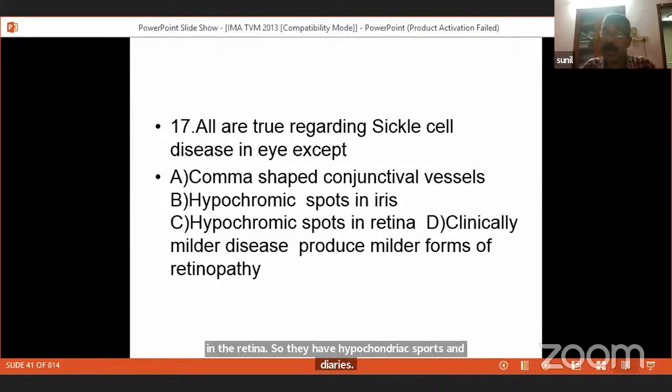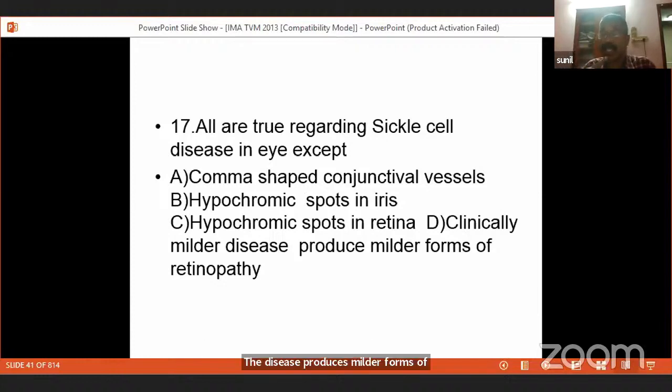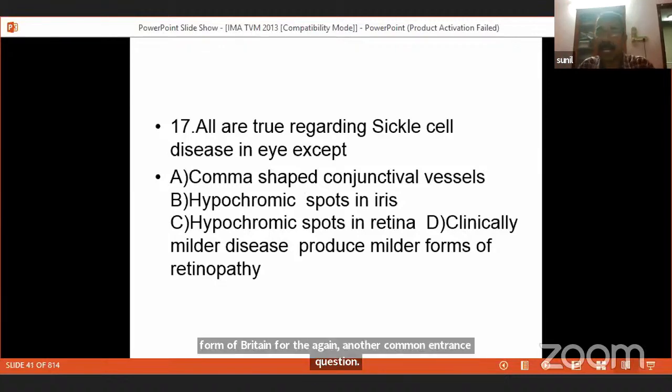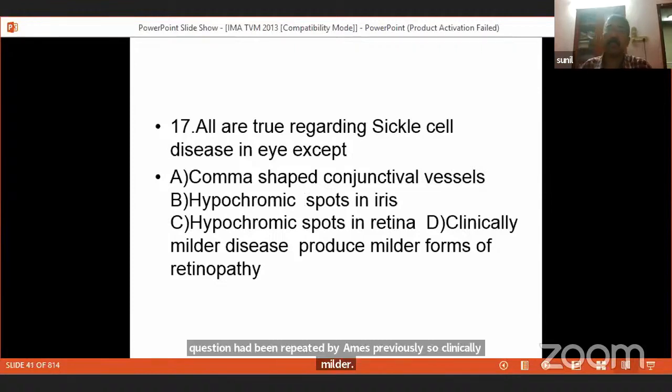Clinically milder disease produces milder forms of retinopathy. No. SS disease, the homozygous condition, which is the most systemically active disease, does not produce much of the ophthalmic findings. But clinically mild disease like SC disease produces the most severe form of retinopathy. Again, another common entrance question. This question had been repeated by AIIMS previously.